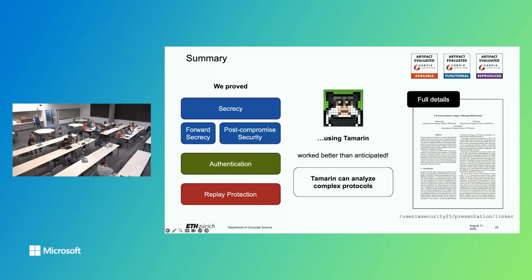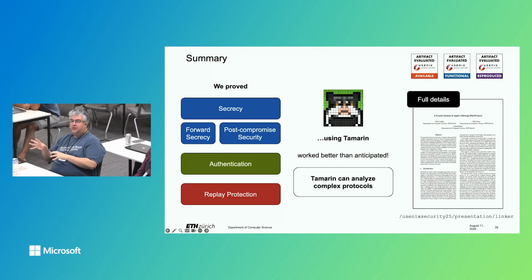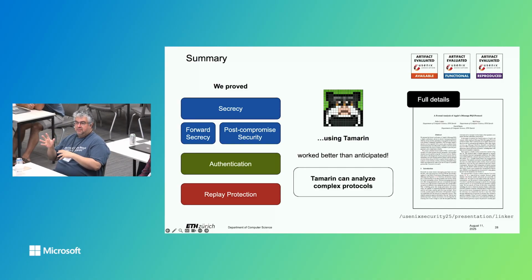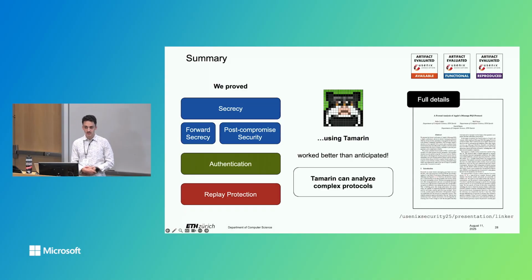Good question. Given that you're using a composite of classic and post-quantum crypto, if I understood you, you modeled the scenario that the classic is broken because of a cryptographically relevant quantum computer, right? Yes. Did you also try modeling the other side, that the classic crypto is not compromised, but the ML-KEM is compromised? We did not explicitly model that, but in our lemmas, or in our security properties, typically they are a big disjunction.